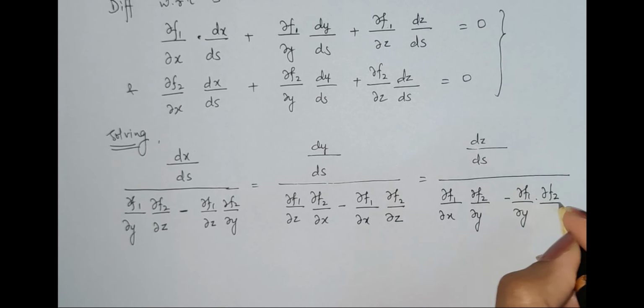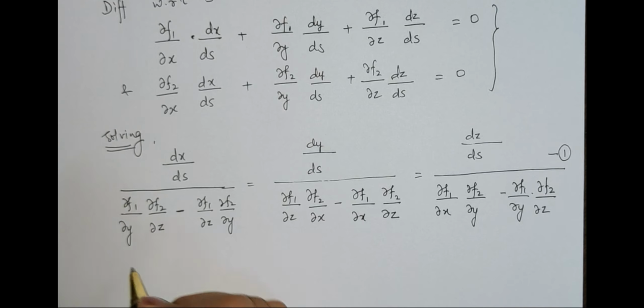Now one more thing: we have dx by ds, and if you remember, dx by ds is the same as x dash. Similarly dy by ds is y dash, and this is dz by ds.